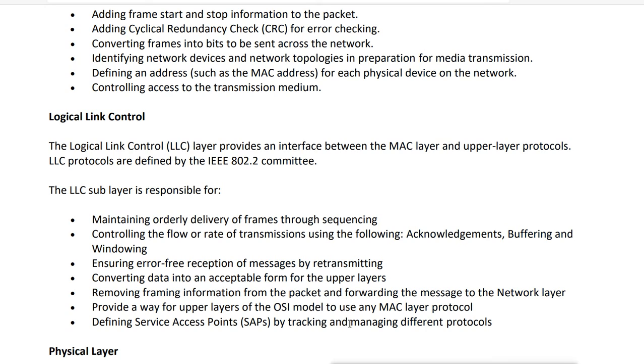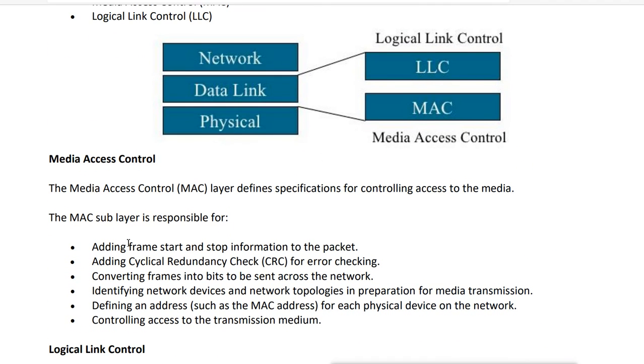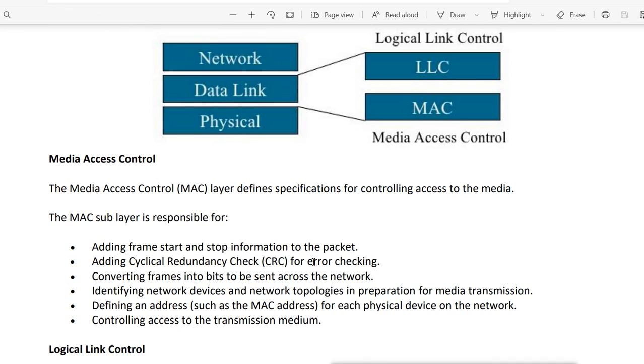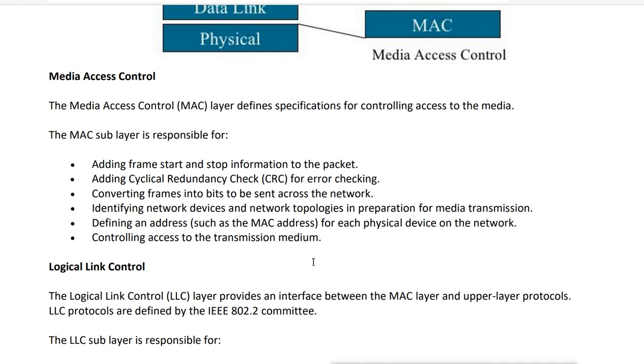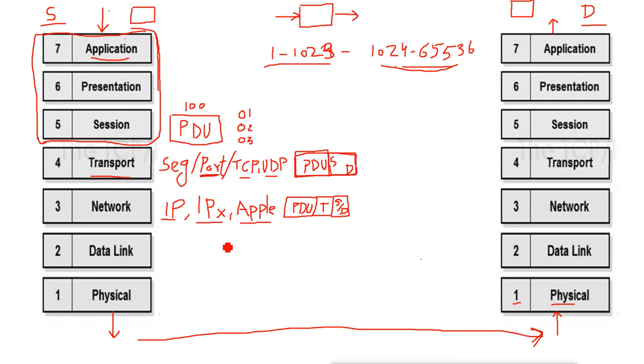In total, this data link layer will do the job of adding the MAC addresses into the packet, the source MAC address and destination MAC address, the source being the sending machine and the destination being the machine which is getting the packet. And also it adds the cyclic redundancy check into it, that will add the information about the error checking. So here it will add, like this is the packet here, the PDU.